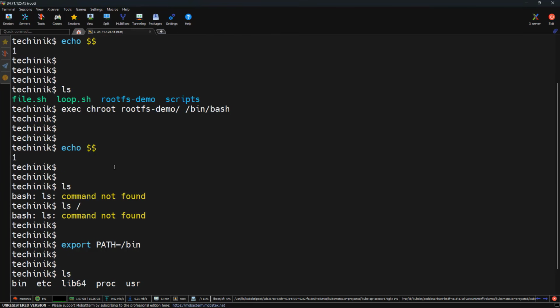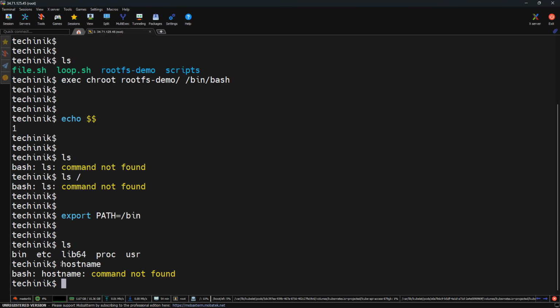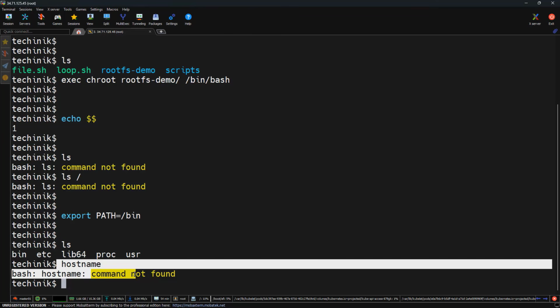So now we have isolated the process and the file system. Now if we create a network stack here, like creating a veth pair and assigning an IP address on this particular container, we can do that, and we can also specify the host name using the UTS namespace because we have specified the same in the unshare command. That particular demo I have already done in much detail in my previous video, so that you can get better clarity to set up a network along with the host name of the container. Right now it will not work because I haven't copied the ip and the other binaries which will be used to set up the network configuration. So we did everything manually. We built a file system, we isolated processes, and we created an environment as well.